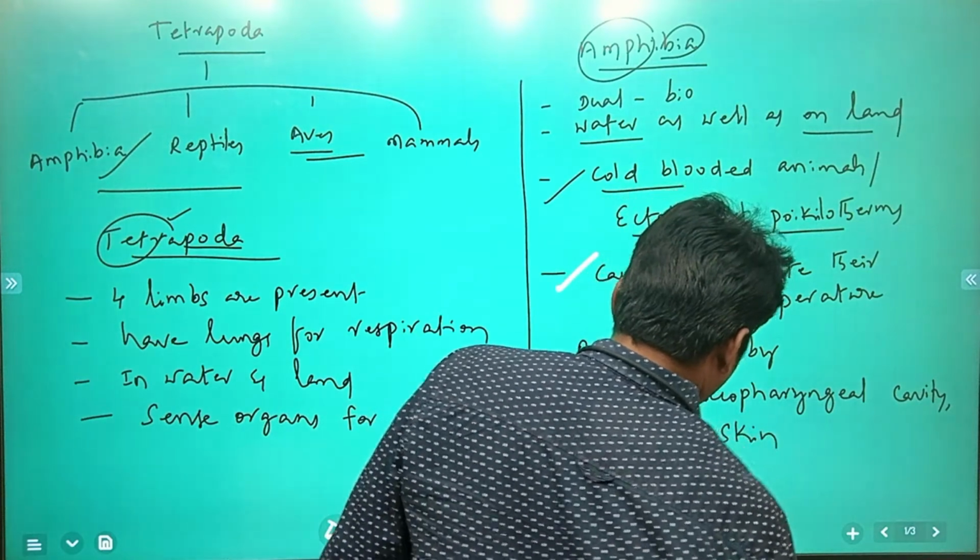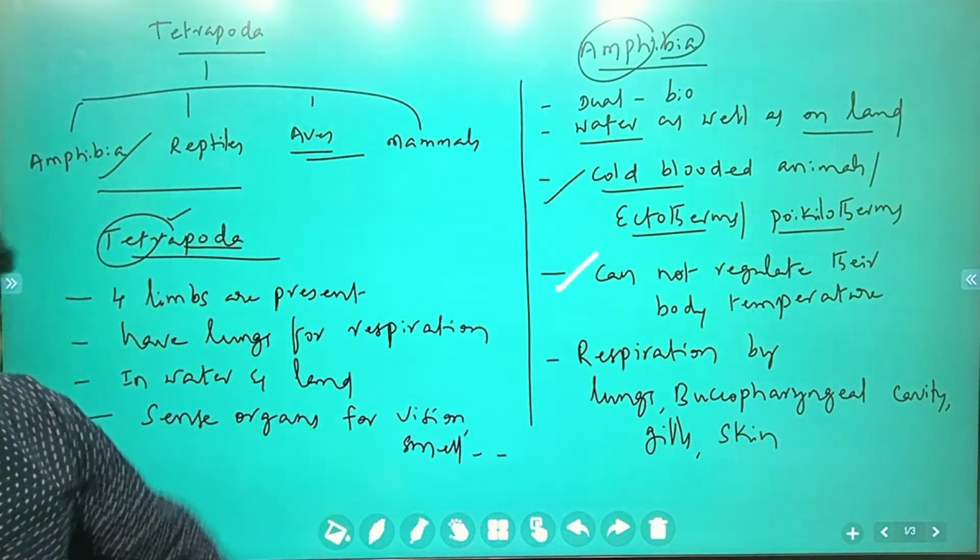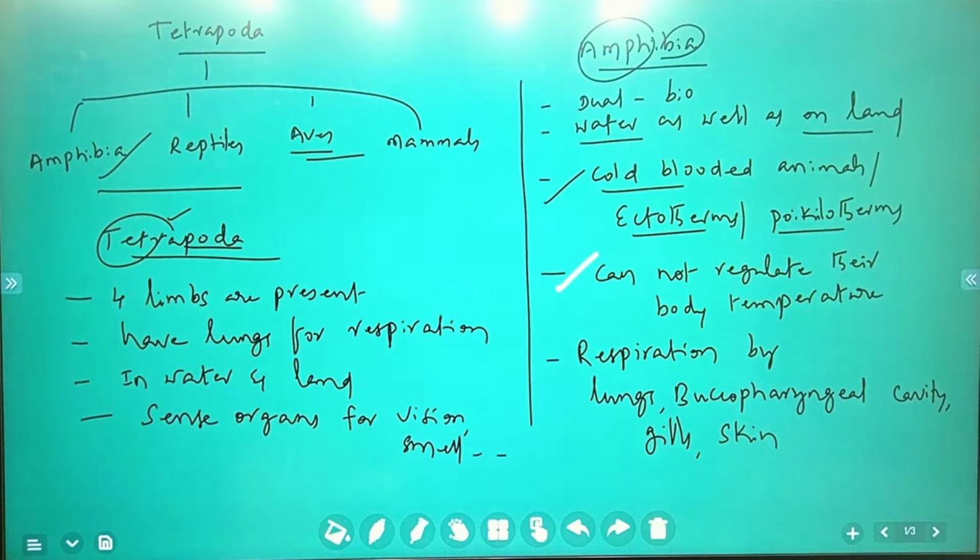So these organisms can respire through the buccopharyngeal cavity, lungs, skin, and gills. Do you understand what I'm going to say?